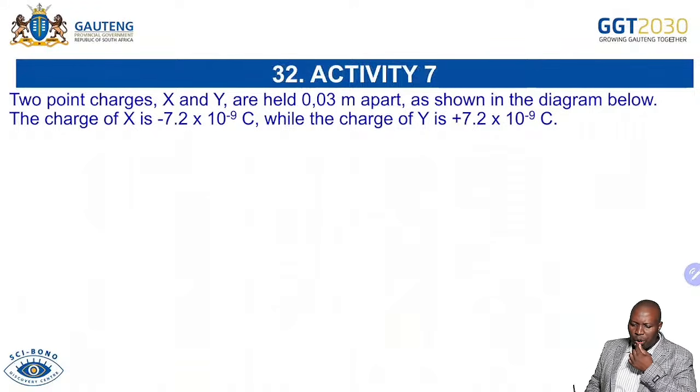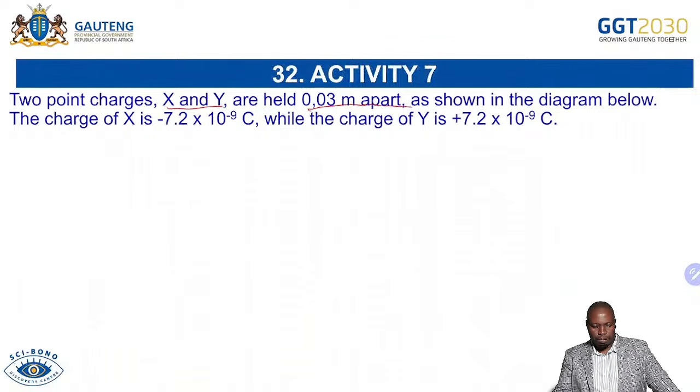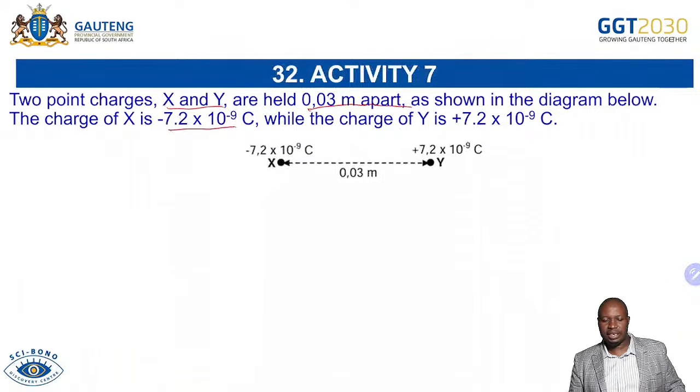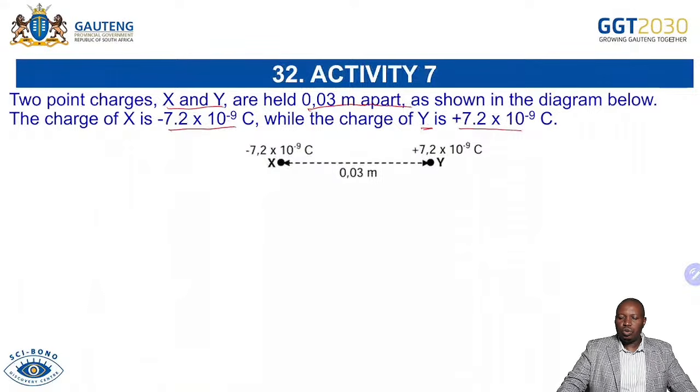Now we're having 2-point charges, X and Y, held 0.03 meters apart, as shown in the diagram below. Let me show you the diagram. And then the charge of X is negative 7.2 times 10 to the power minus 9, that is 7.2 nanocoulomb, negative. Very much important, that sign. And then the charge of Y is positive 7.2 times 10 to the power minus 9, or positive 7.2